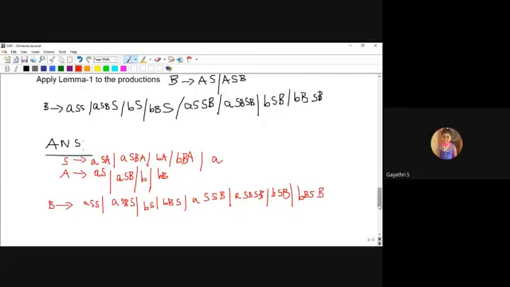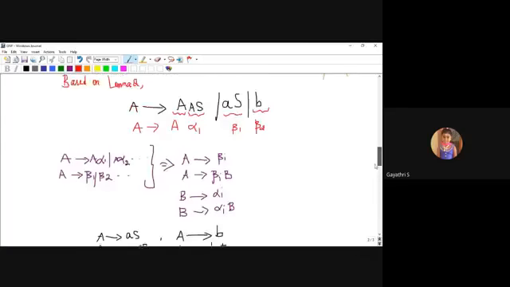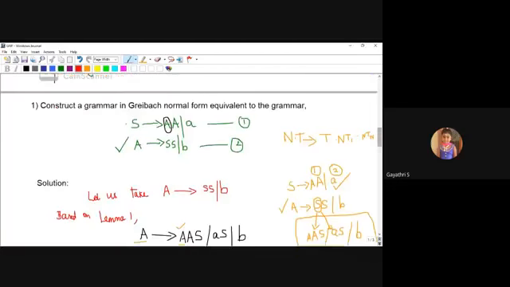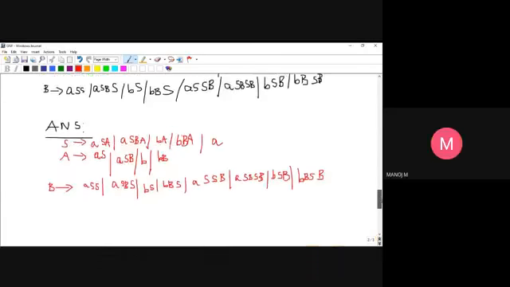So we have 2 productions. See, this is your input. S produces AA, and A produces 2 times S and B. This input is converted into the output.